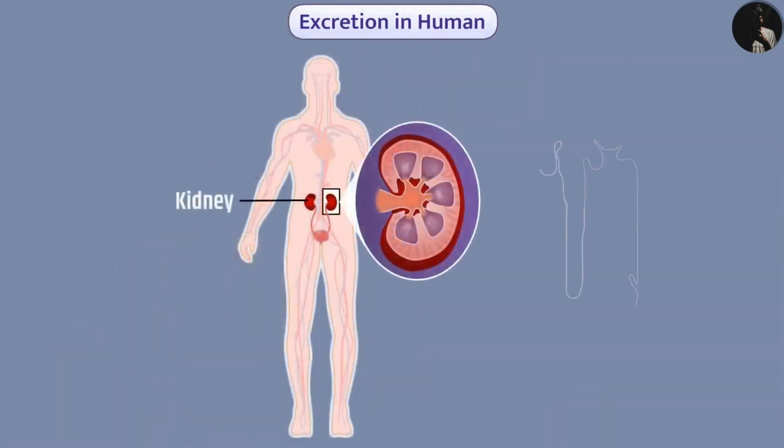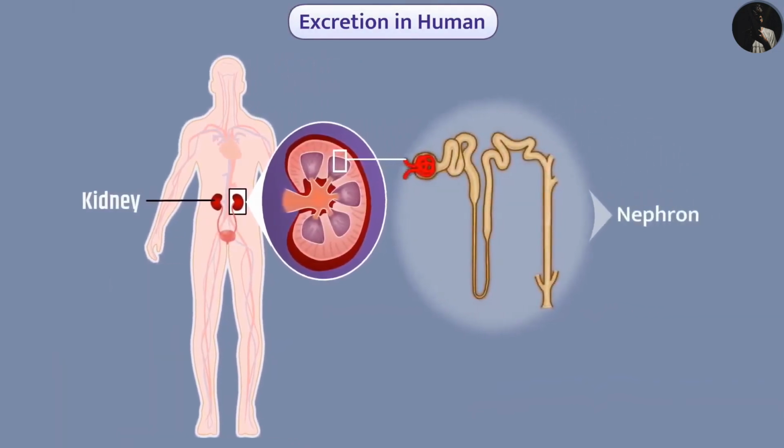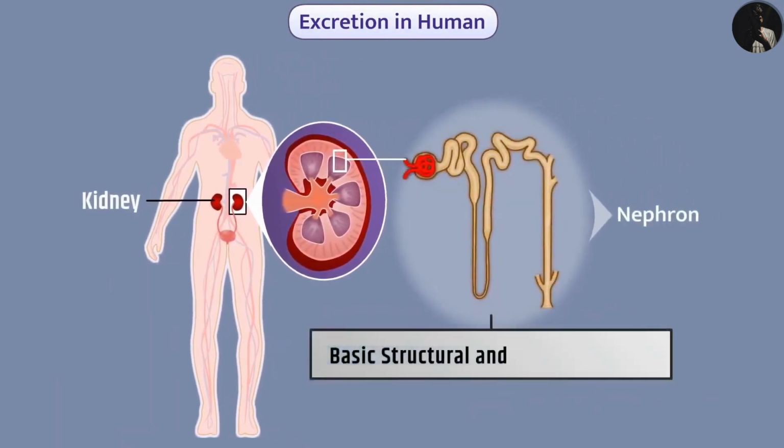The kidney has a bunch of thin-walled capillaries called a nephron. It is the basic structural and functional unit of the kidney. Each kidney has many nephrons which are closely packed together.